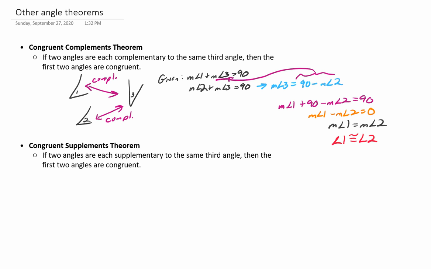The congruent supplements theorem does the same thing, but supplementary. So it would say if angle 1 and angle 3 are supplementary, and angle 2 and angle 3 are supplementary, then angles 1 and 2 must be the same.